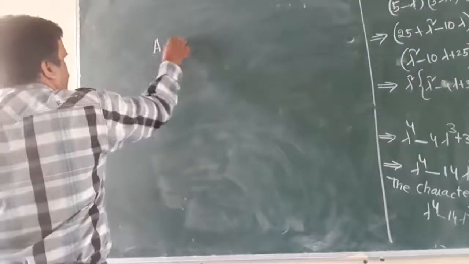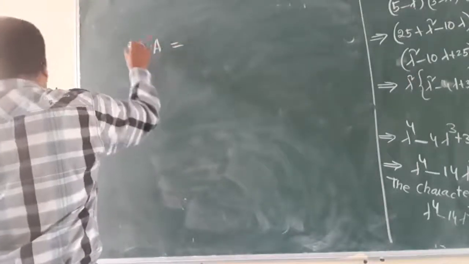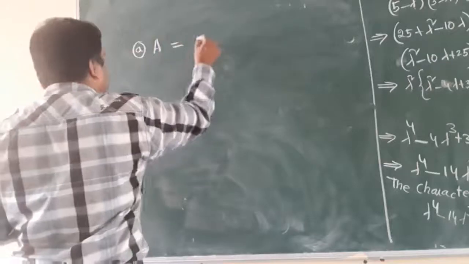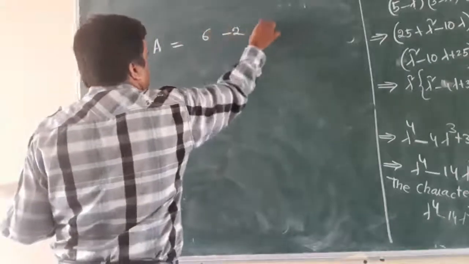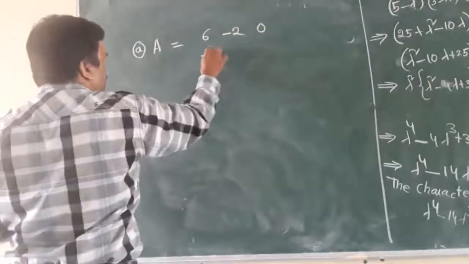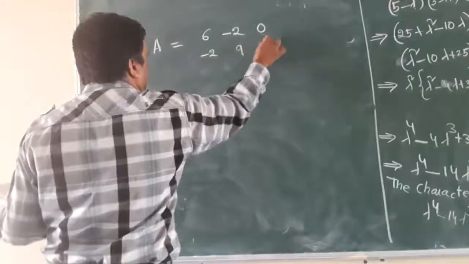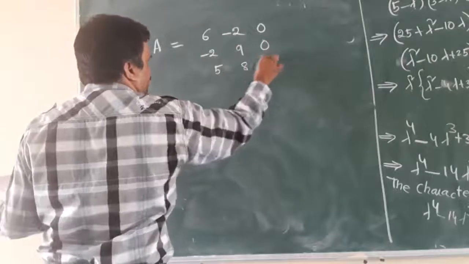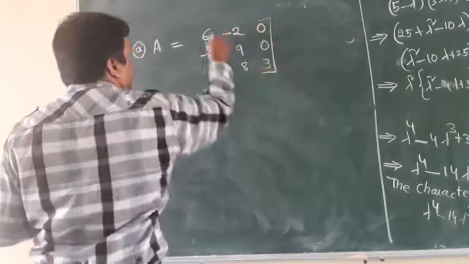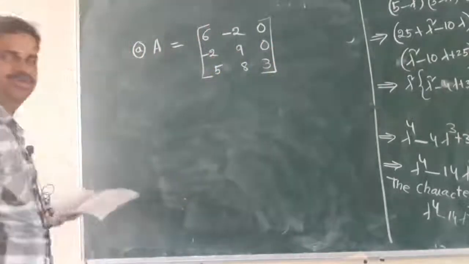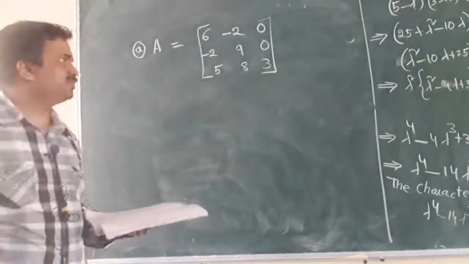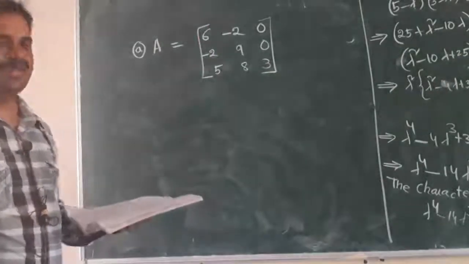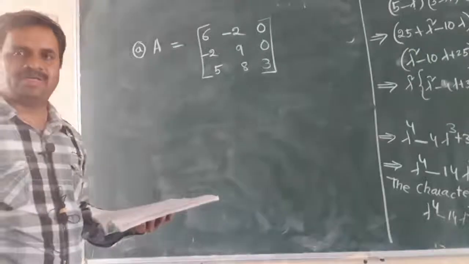A equal to [6, minus 2, 0; minus 2, 9, 0; 5, 8, 3].